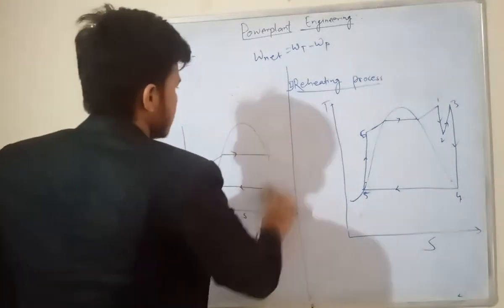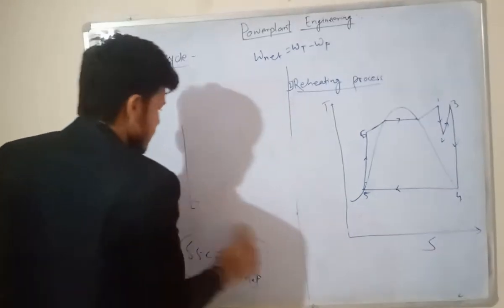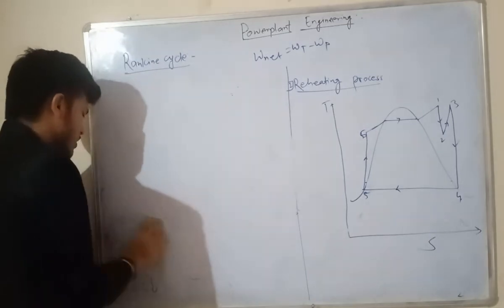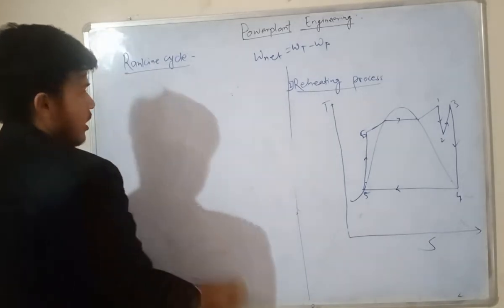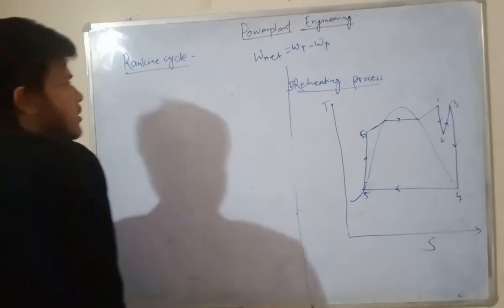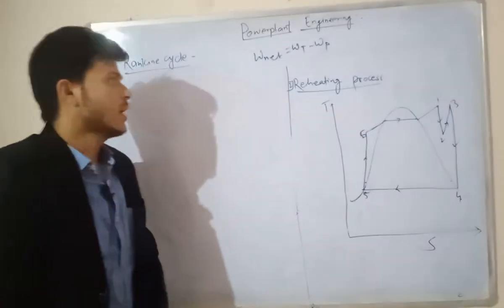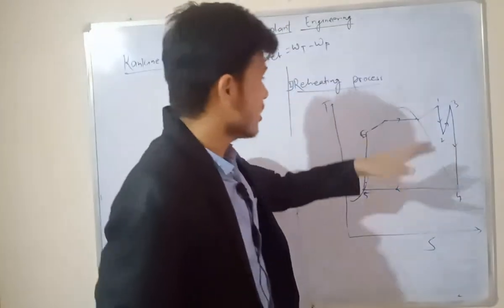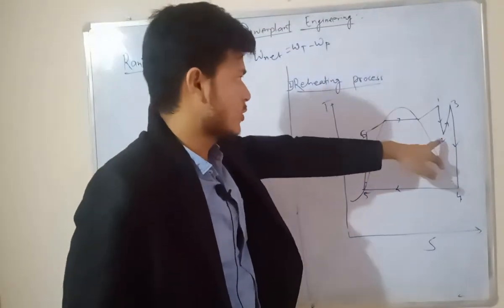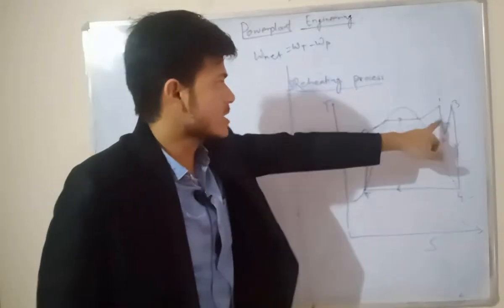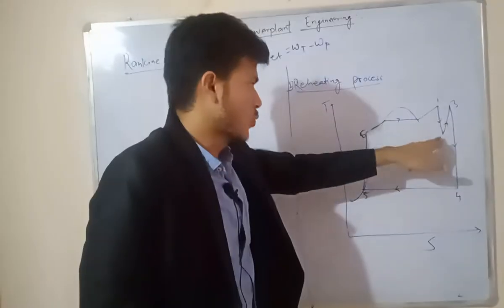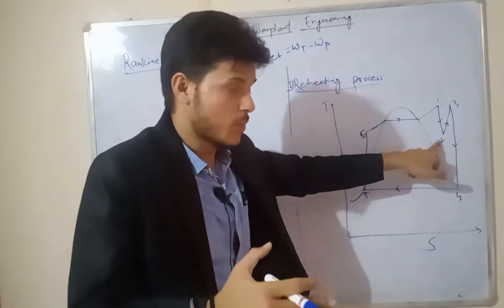Now coming to the reheating process. What effects do we get after reheating? The topic itself has a meaning: we are heating the steam in two phases. First, we heat the steam, this is 1 and 2. We already know that expansion takes place as a reversible adiabatic process. Partial expansion takes place from 1 to 2 in the high pressure turbine.